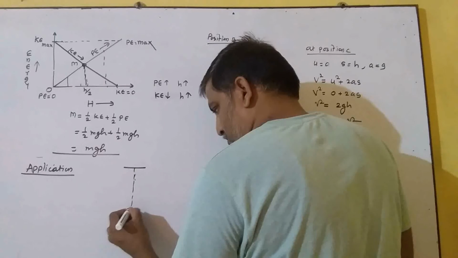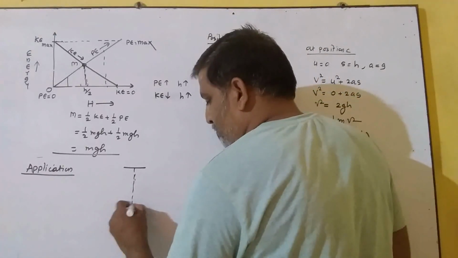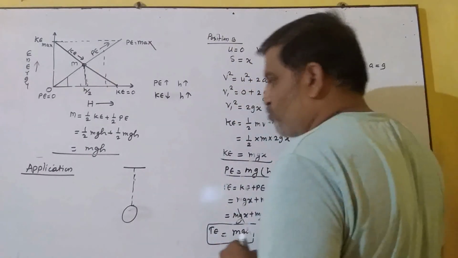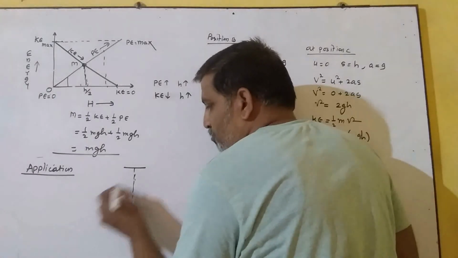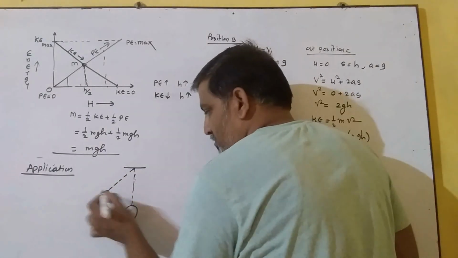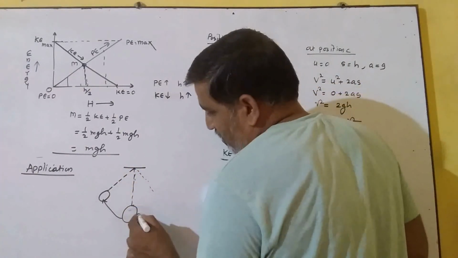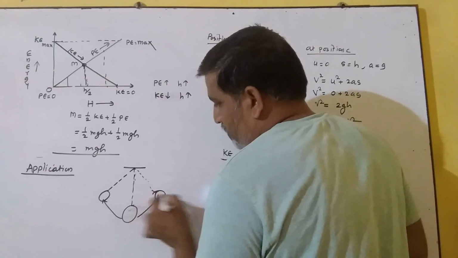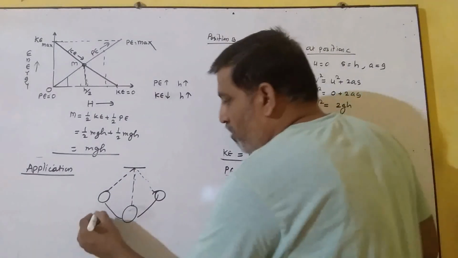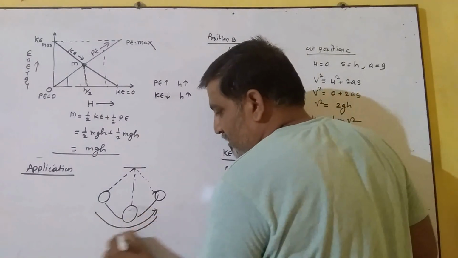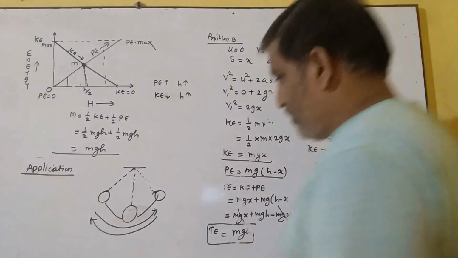See that a bob is suspended by a massless and inextensible string to a support, and when we take this bob toward the extreme position and leave it, what we find is the bob starts oscillating. Bob क्या करेगा? Start oscillating. वो oscillate करना शुरू कर देगा.